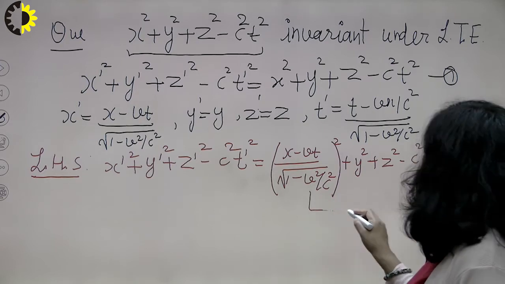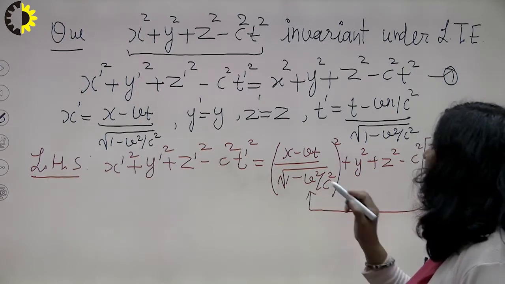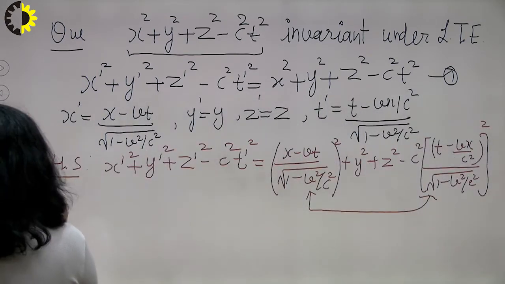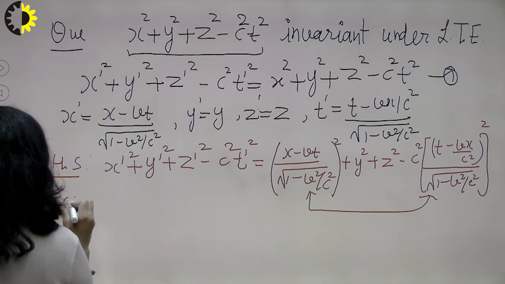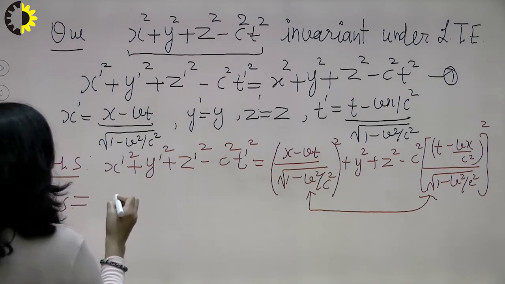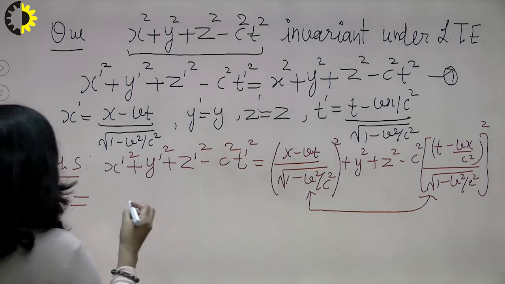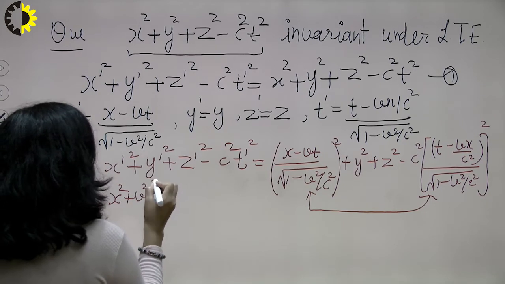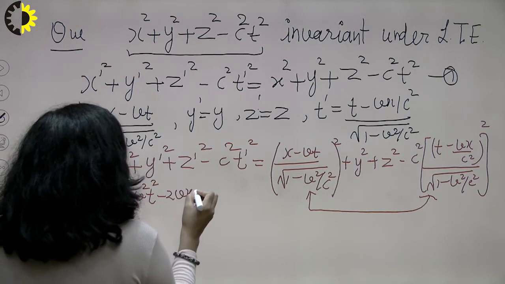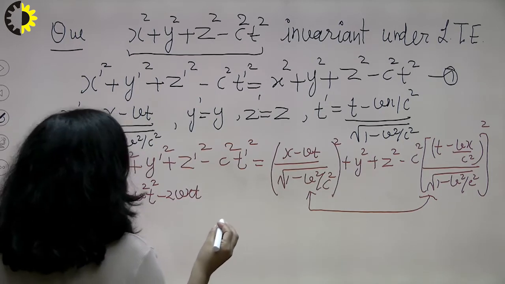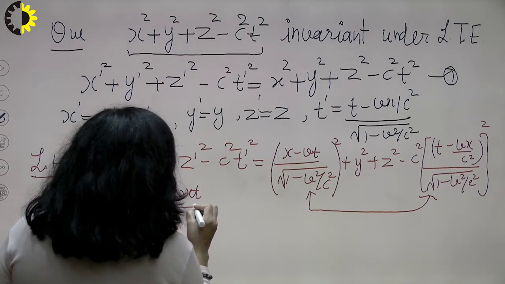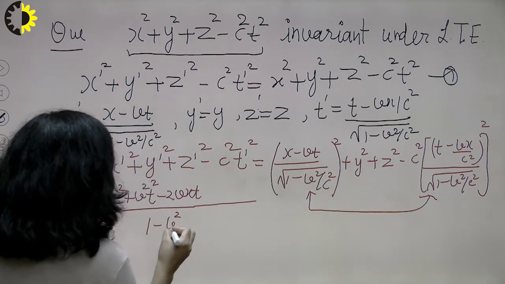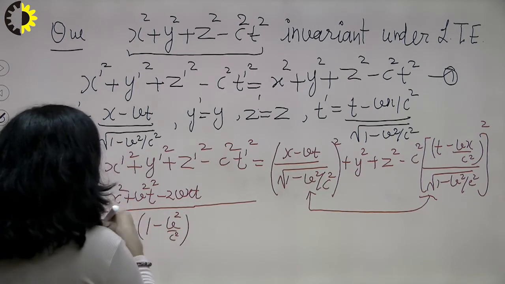We will simplify it by combining these terms. I am combining the first and last term here. So this is x square plus v square t square minus 2vxt, and this is your first term, and the LCM, combining first and last, is 1 minus v square upon c square. So from the first you are getting this.